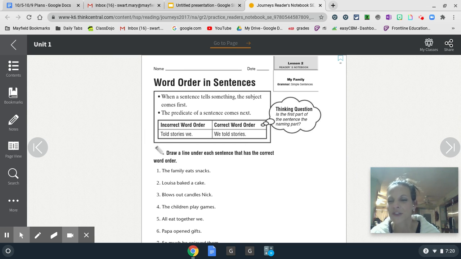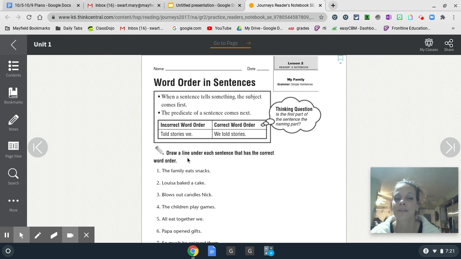I'll read the box to you, just so you're prepared. When a sentence tells something, the subject comes first. The predicate of a sentence comes next. Incorrect word order, told stories we. Correct word order, we told stories. Notice our subject we needs to be in the beginning, not at the end after a predicate. That's the no-no.